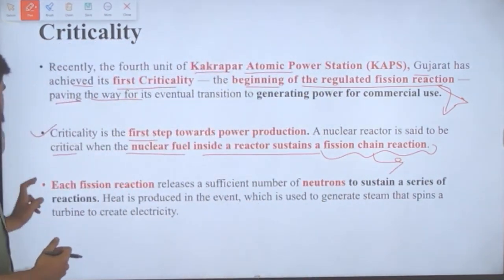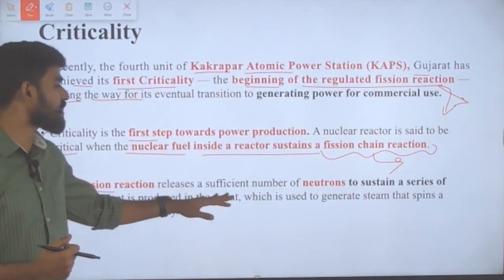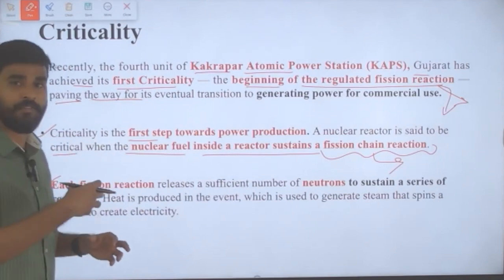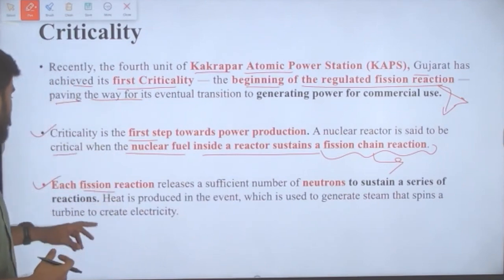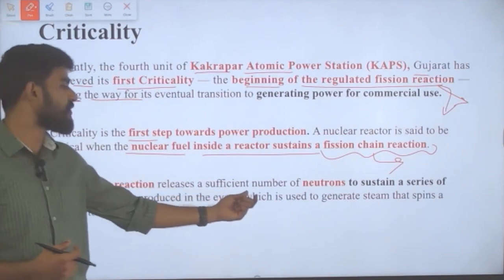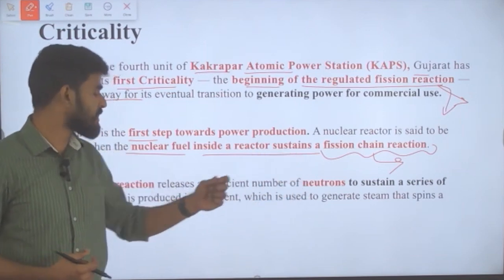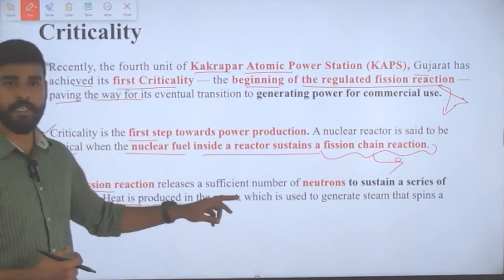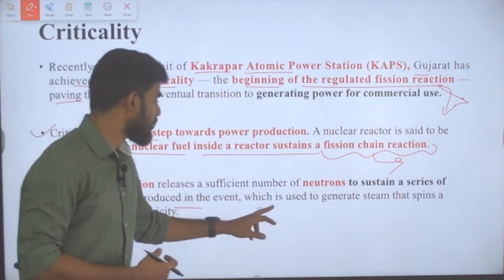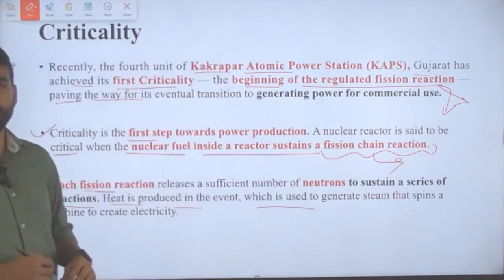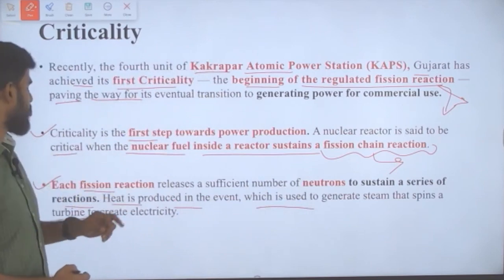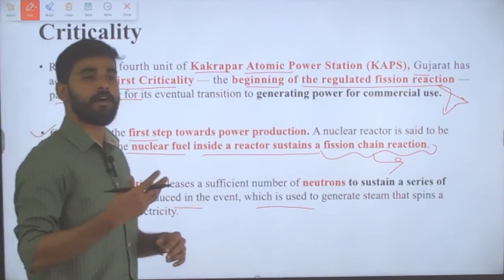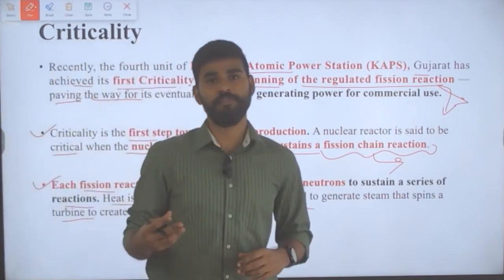Moreover, each fission reaction releases a sufficient number of neutrons to sustain a series of reactions. Heat is produced in the event, and this heat is used to generate steam, which then spins a turbine to create electricity. So this is how nuclear reactors are used for production of electricity.